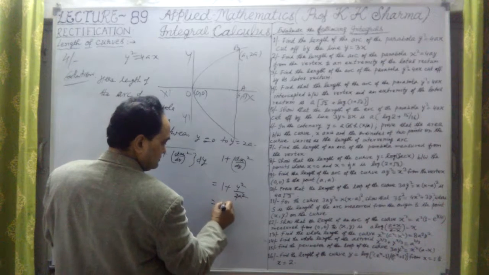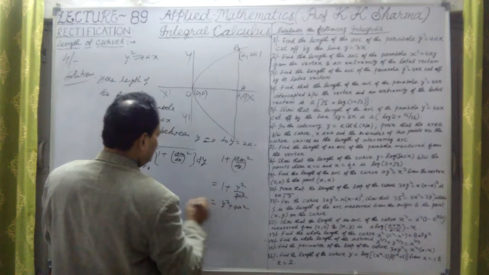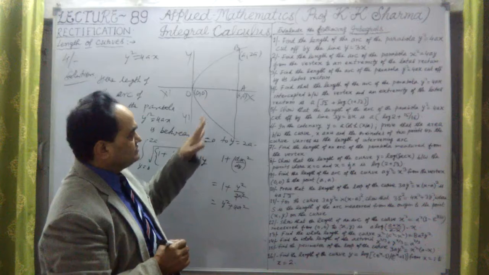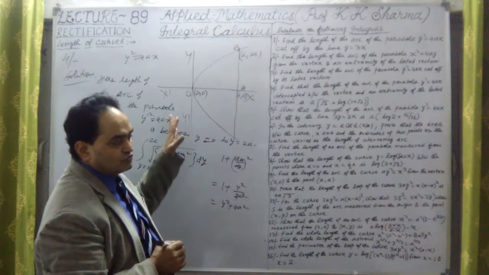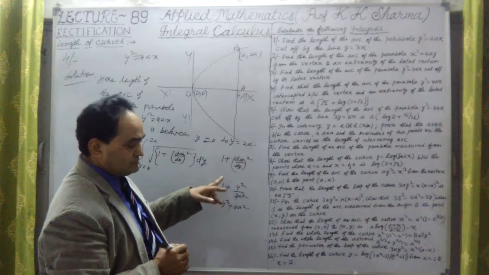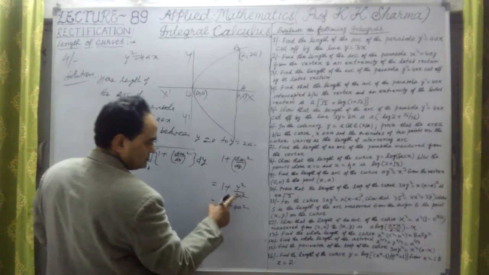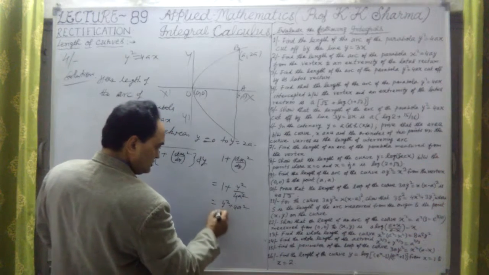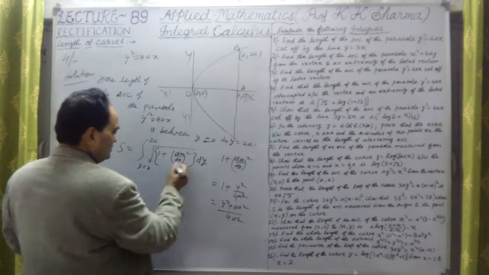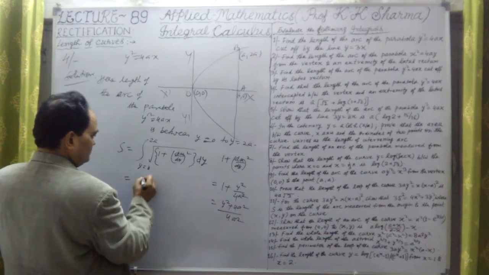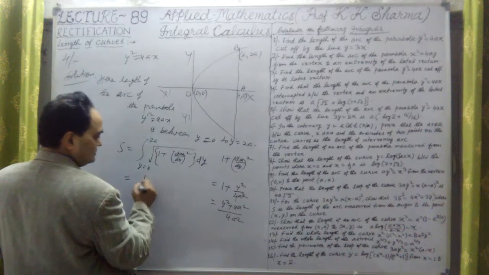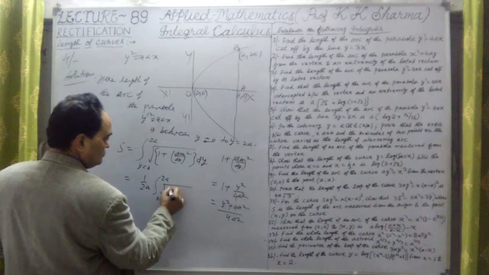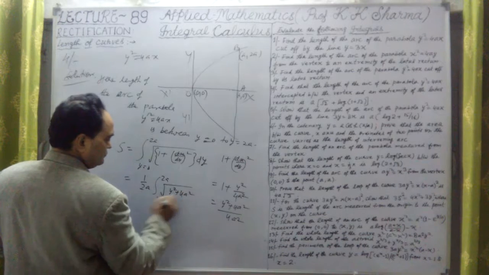It is nothing but y square plus 4a square, because we have to differentiate with respect to y. It was 2y equal to 4a dx/dy. Therefore dx/dy equals 2y upon 4a, that means y upon 2a. Y upon 2a squared means y square upon 4a square. So this is upon 4a square. Therefore, this square root will be the same value. This is 1 by 2a. Let me take outside this 4a square root, and the limits 0 to 2a. Under the square root, this is nothing but y square plus 4a square.